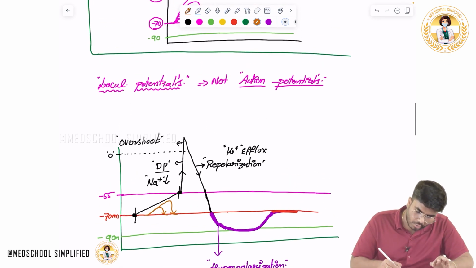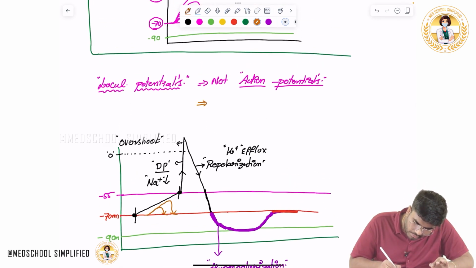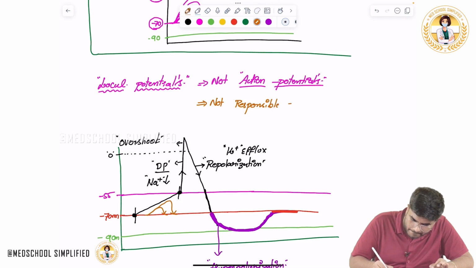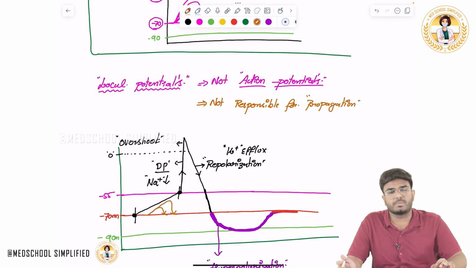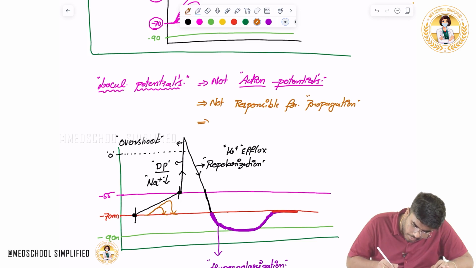Let me write here: local potentials are not responsible for propagation of electrical impulses or action potential. They are called graded potentials.